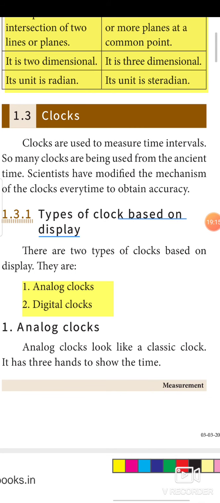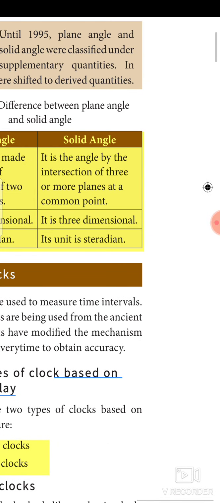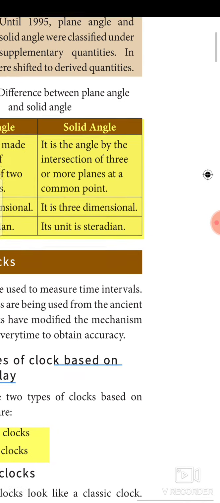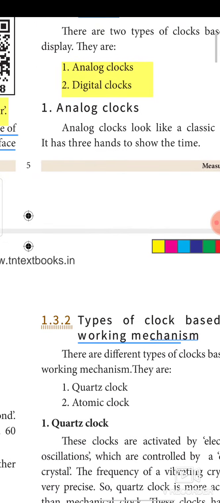Next, they have given about clocks. The clocks can be classified into 2 types, based upon the display and based upon the working. First, let's see types of clock based on the display. Based on the display, we can classify them into 2 categories. One is analog clock, another one is digital clock. Analog clock, as you all know, has 3 hands: hour hand, minute hand and second hand.